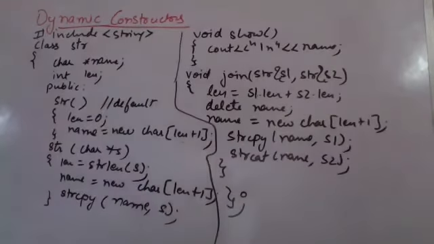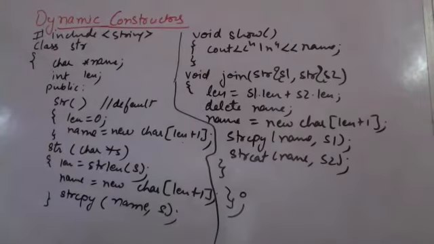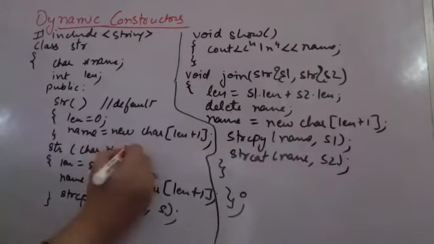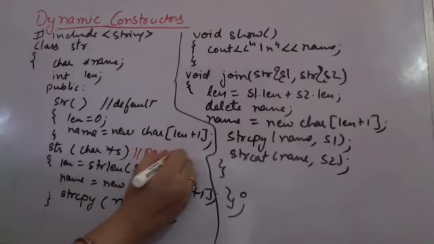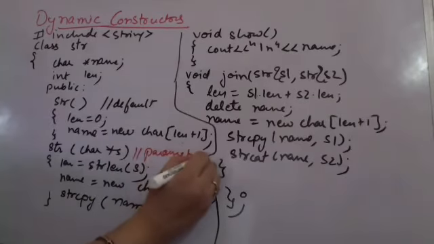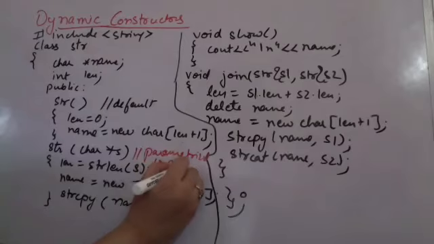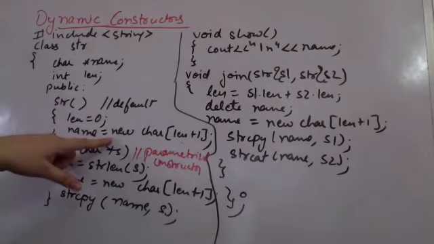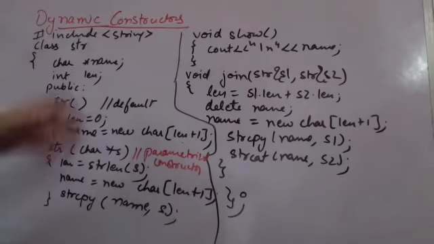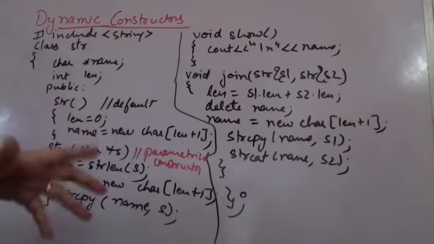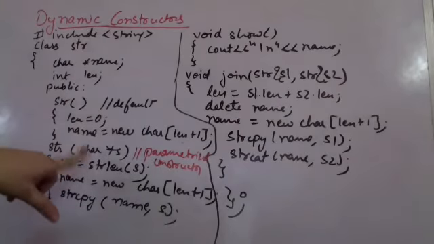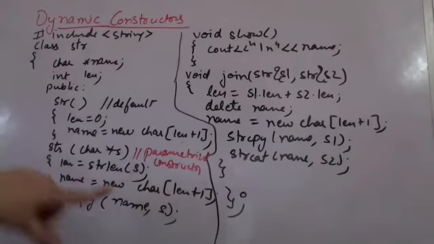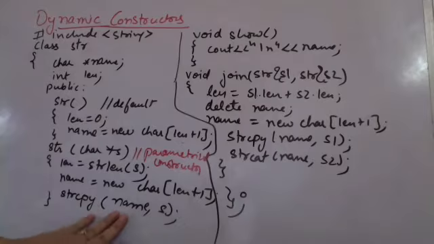Till here, is it clear to all of you? What have I done? I have taken a default constructor and I have taken a parameterized constructor. This is my parameterized constructor since it is having parameters. Now in the default constructor, I am creating an array of single size in which the null character will go, so technically I am not creating anything. Secondly, what am I doing, I am creating an array of whatever size I need, and I am copying the passed name into the new location.